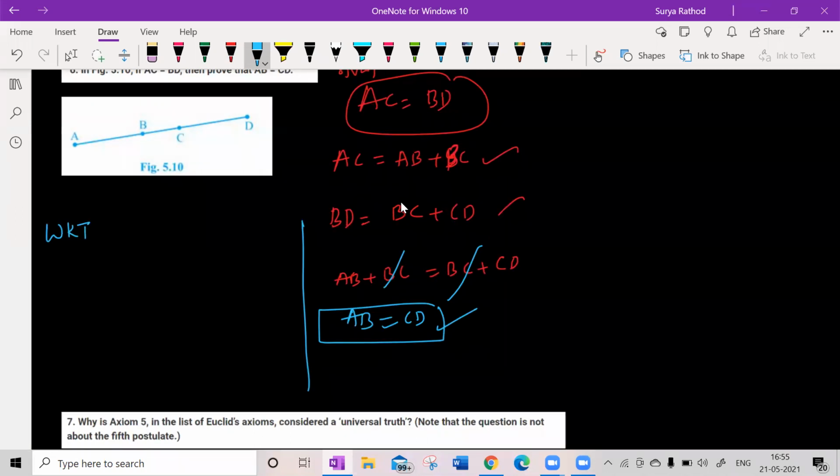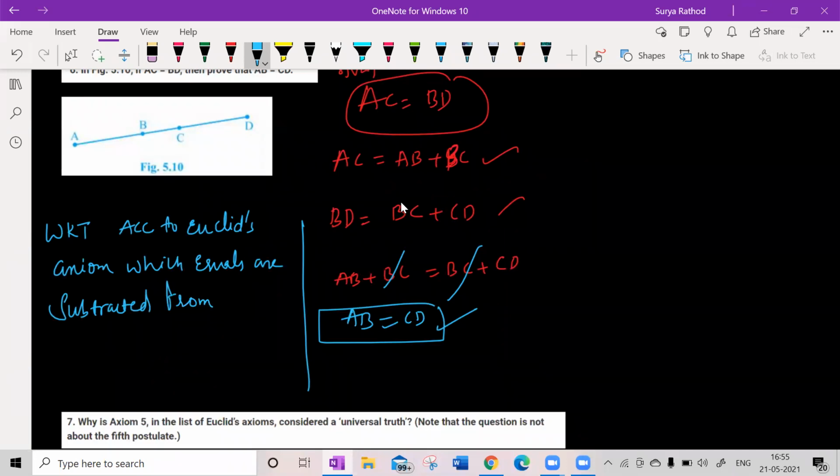We know that according to Euclid's axiom, when equals are subtracted from equals, the remainder, the result, is going to be equal only, right?